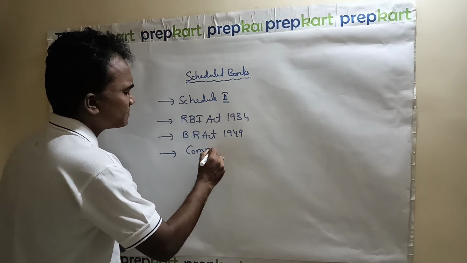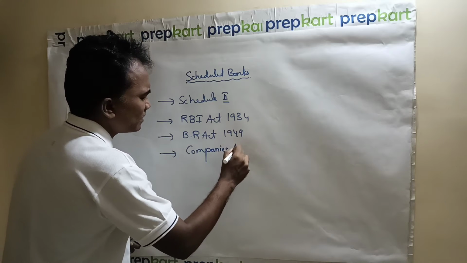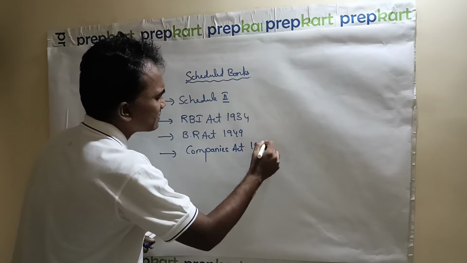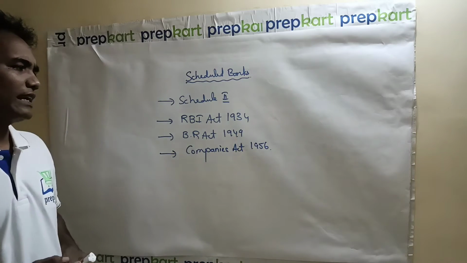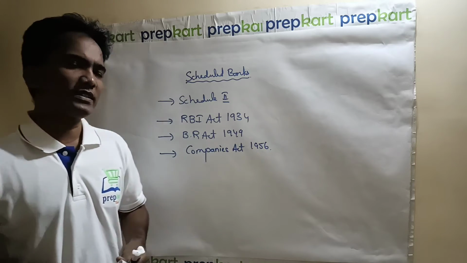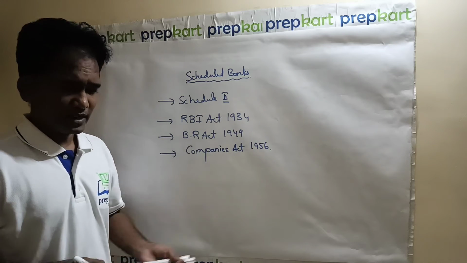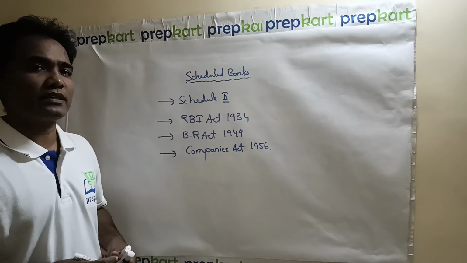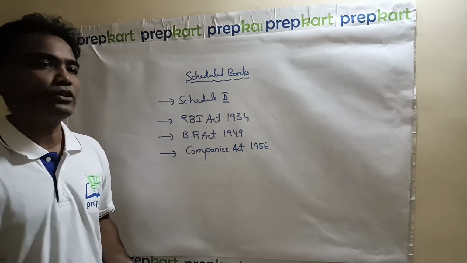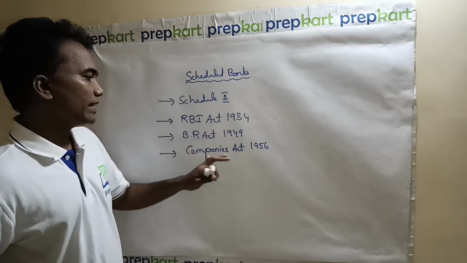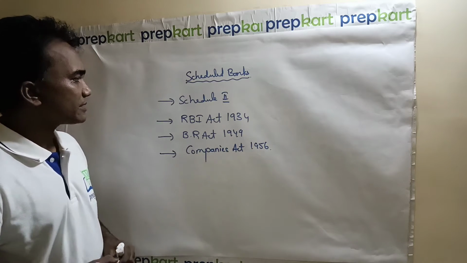And the Companies Act 1956. In the Companies Act 1956 also there are a number of changes. Previously it was changed in 2008, then in 2013. So here also we have to consider a number of years.